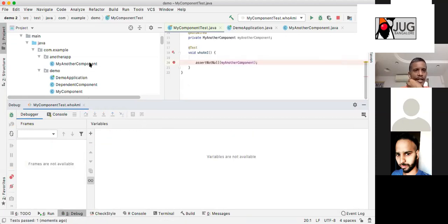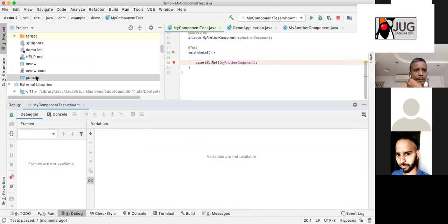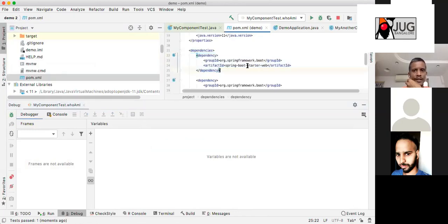Now, can anyone guess what is the importance of these starters? What is the implementation of these starters? If you open the source code of the starter, what will the starter contain? The starters include all the required jar files. Exactly. And then they put component scans for that. For example, if you need MongoDB, if you put a MongoDB starter, MongoDB default configuration, connection, everything gets loaded for you. That gets loaded because of the starter poms.